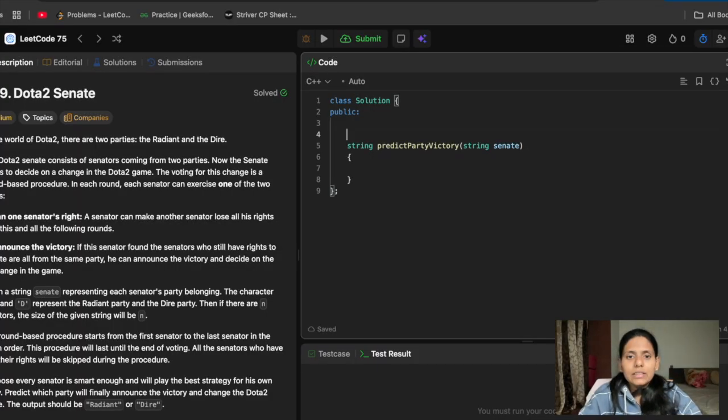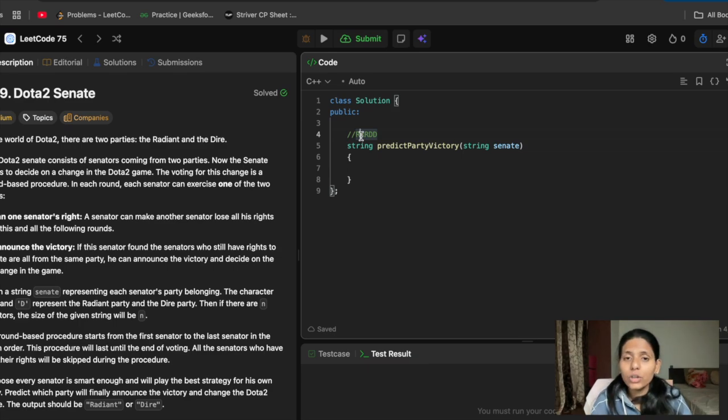Like this is what I was saying, if I have this kind of thing, then D, and I took R, then how can I say whether I have to keep it at that position only, or I have to consider it for the next round.